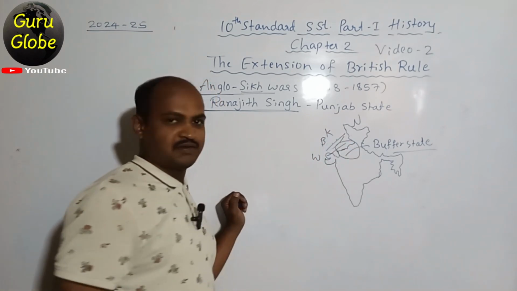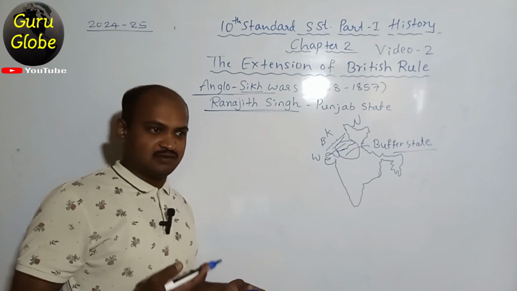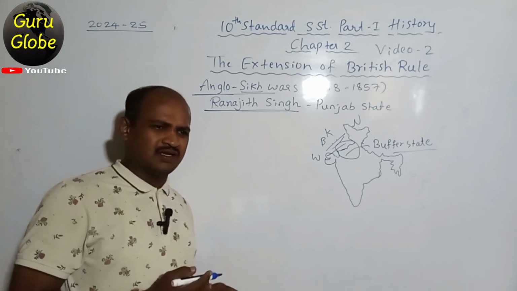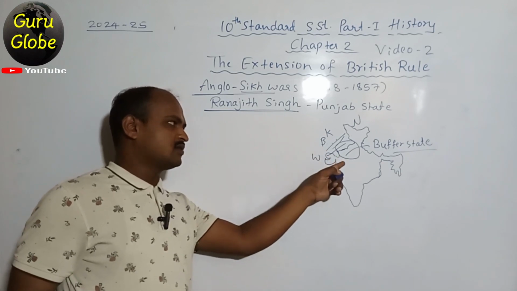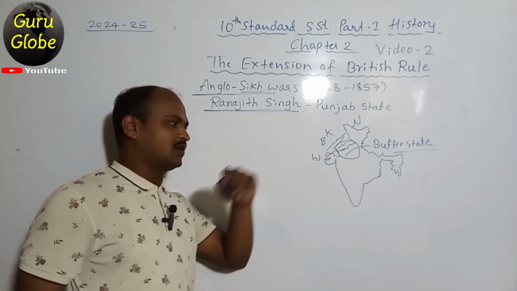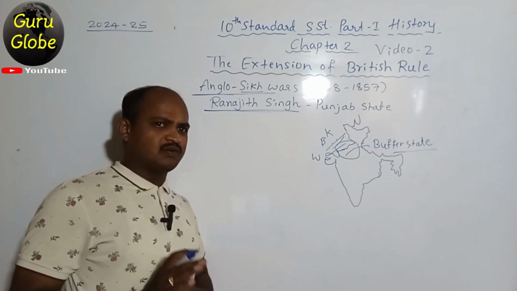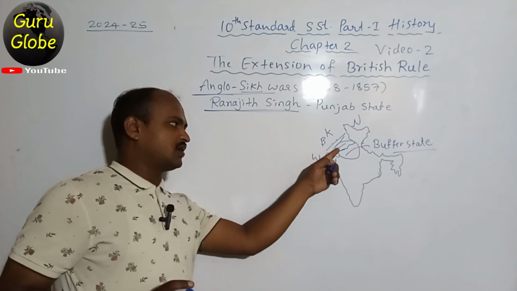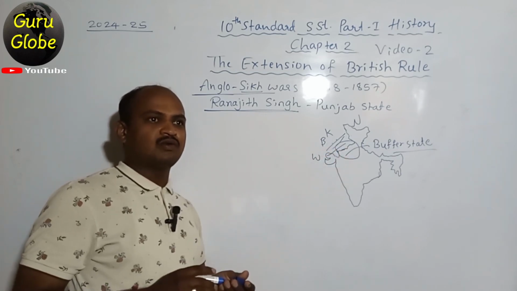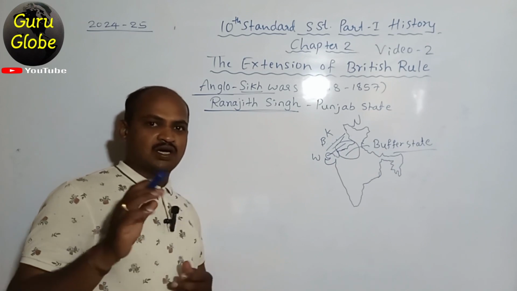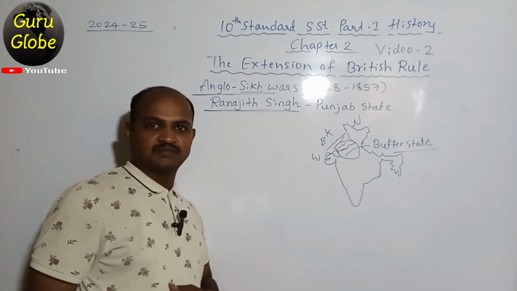They knew that Muhammad Ghazni, Muhammad Ghori, then the Delhi Sultanate, the Mughals, even Alexander, all attacked India through this part only. That's why the British wanted to make one protection state or buffer state for themselves. They wanted that no European or other countries should enter India through this part also.